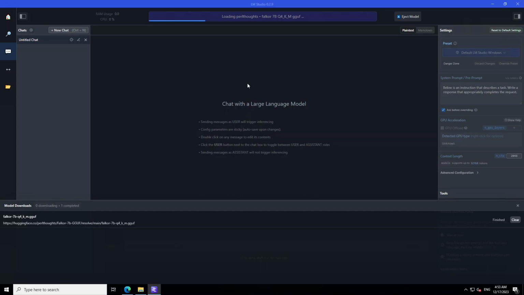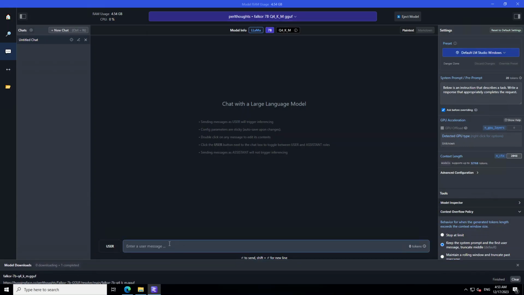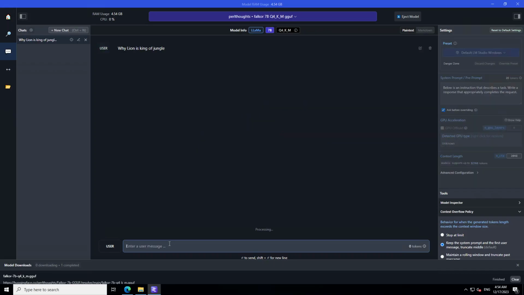Let's also drag this a bit so that we can chat with the model. The model is loaded. Let's ask it a few questions. So I'm going to ask it, why is the lion the king of the jungle? Let's see what reasoning it comes up with. And remember, it's just a quantized version, and I have selected very minimalistic quantization, but let's see what sort of quality it produces in terms of response.